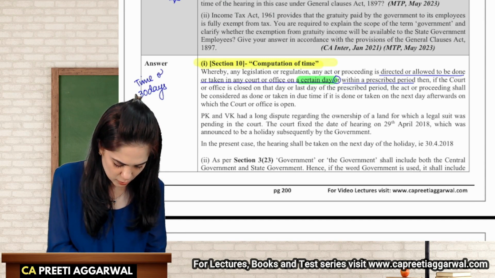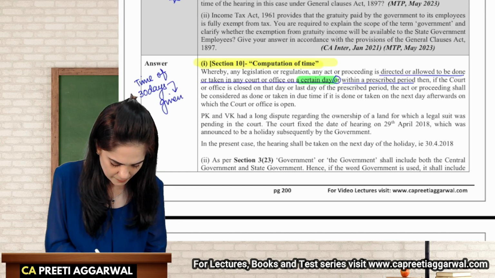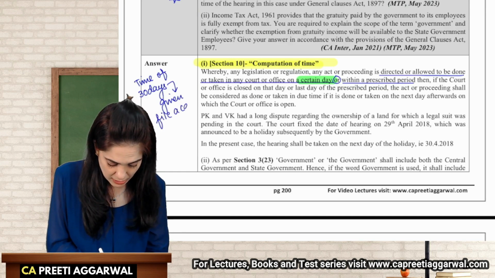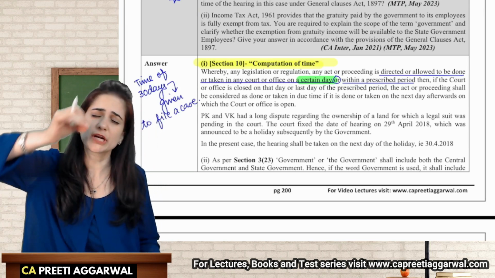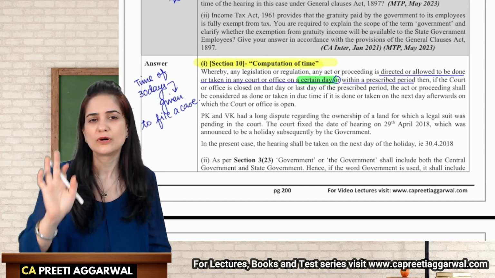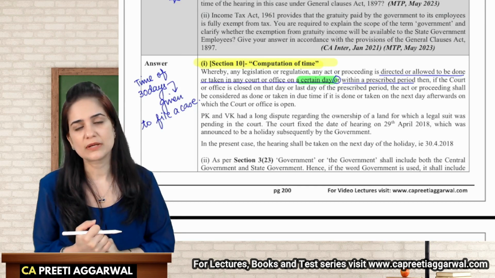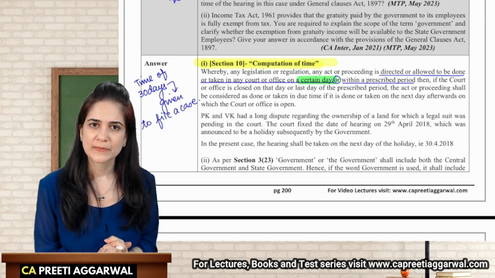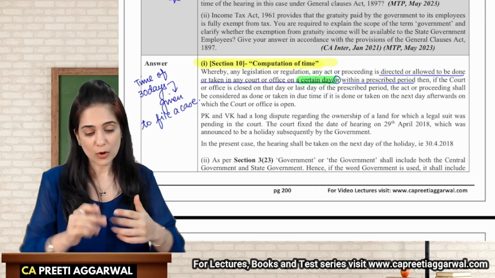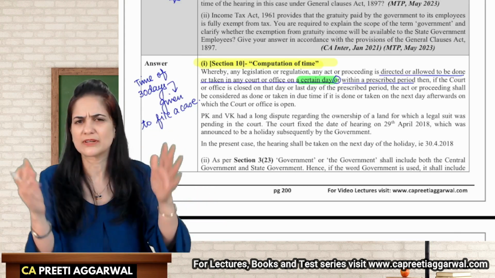A time of 30 days is given to file a case. Now, I can file a case on the 30th day, the last day also. I'm a lazy person. I went on the last day and I came to know that the courts are closed on that day. Then the case will be filed on the following day, whenever the courts are open.